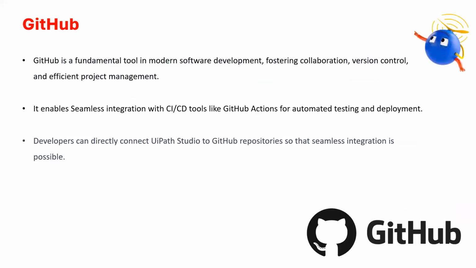What is GitHub? So as we know, GitHub is a fundamental tool used in software development domain where it helps in team collaboration, version controls, project management, etc. In UiPath, as most of us know, we have a Teams tab which allows us to seamlessly integrate our automation project to Git repositories. I hope most of you have used this Teams tab to integrate your projects to the GitHub repository.